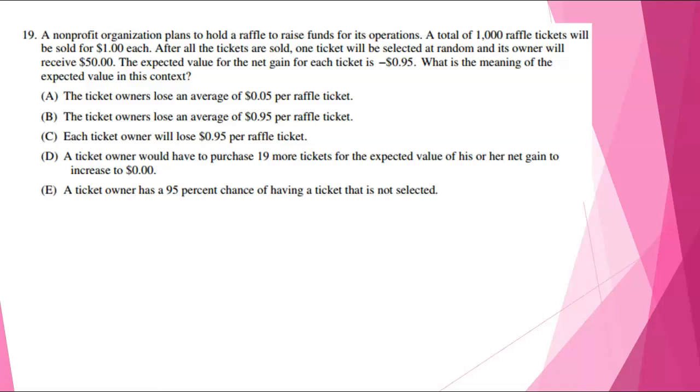All right, so the expected value in this specific situation is for each raffle ticket. If you were to buy one raffle ticket, each raffle ticket, an owner will lose 95 cents on average. So if we look at our answer choices for 19, our best answer choice is going to be B, which is the ticket owners lose an average of 95 cents per raffle ticket.